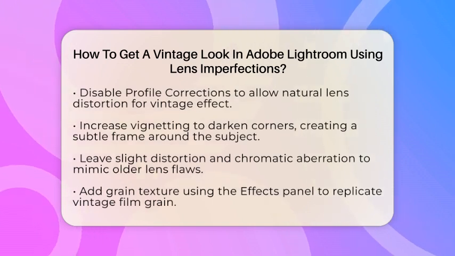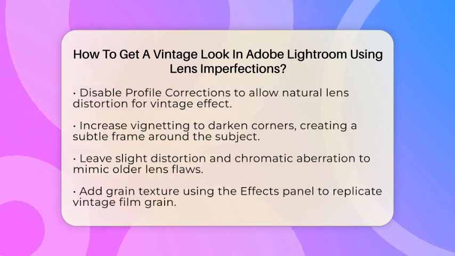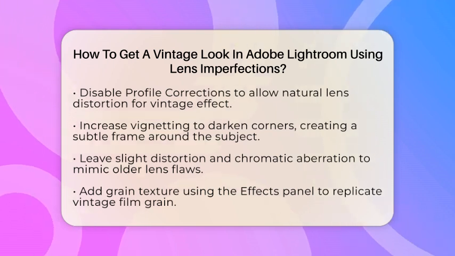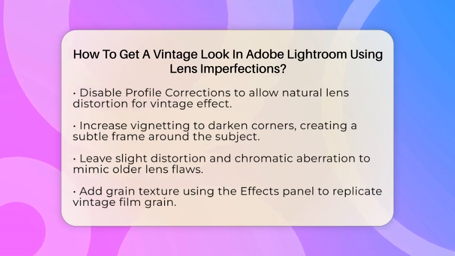Now let's add some vignetting. Vintage lenses often have darker edges, so increase the vignetting amount to darken the corners of your image. This creates a subtle frame around your subject, adding to that vintage feel.